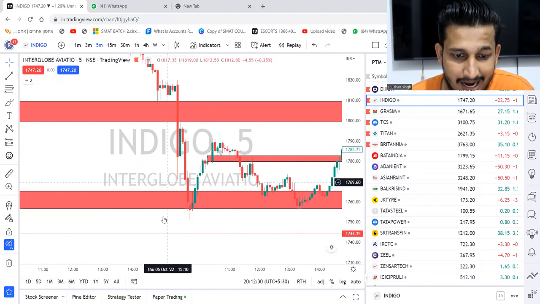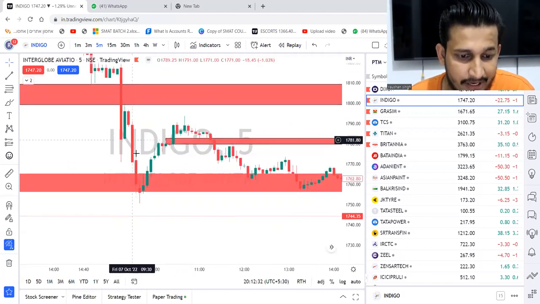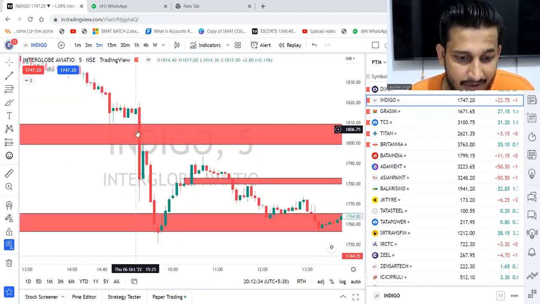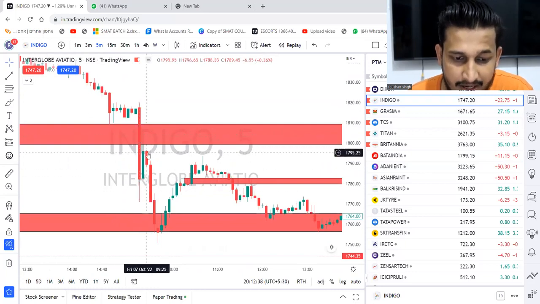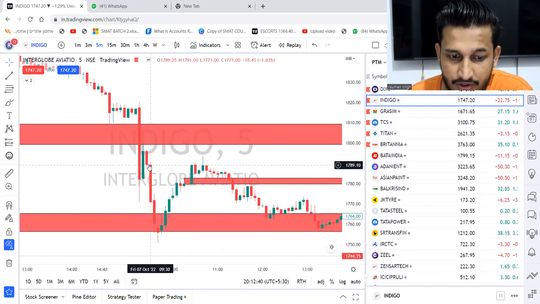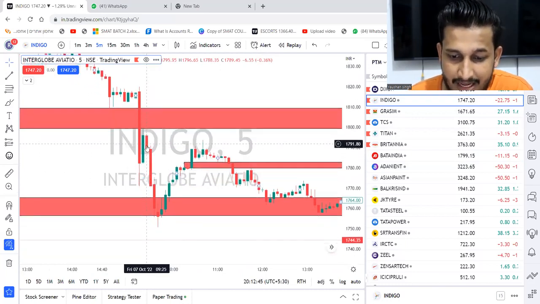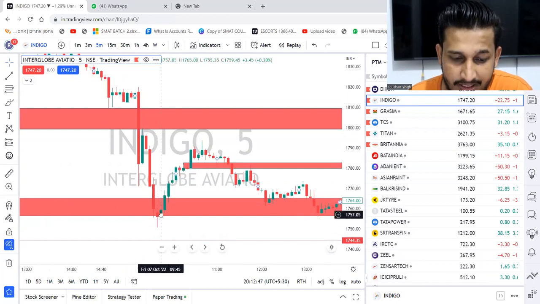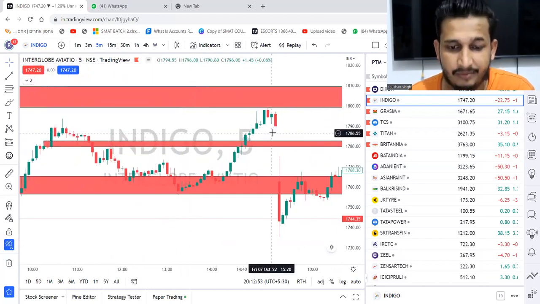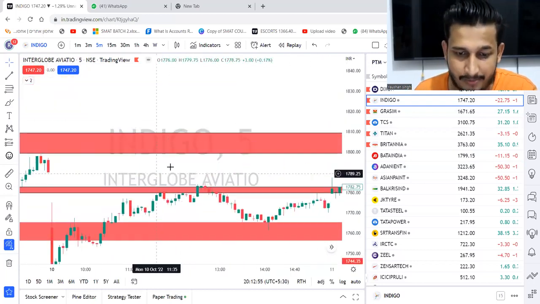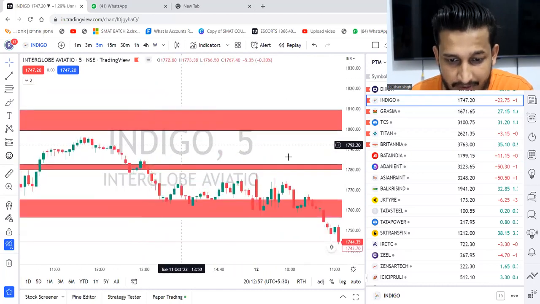So you can see what's happening over here. This level was broken, okay, in the morning this level was broken. Market went up a bit, and a confirmation came from here that market is going to come down. At this point of time, if I'm selling, I've got almost a huge point. It came to the next support. From here, market reversed, it went up. Okay, I'm just giving you slightly an idea. Slowly you will be understanding. I'm just showing you some trades.